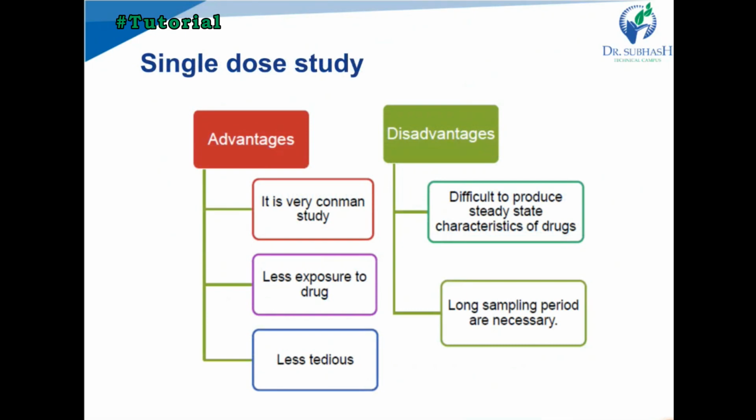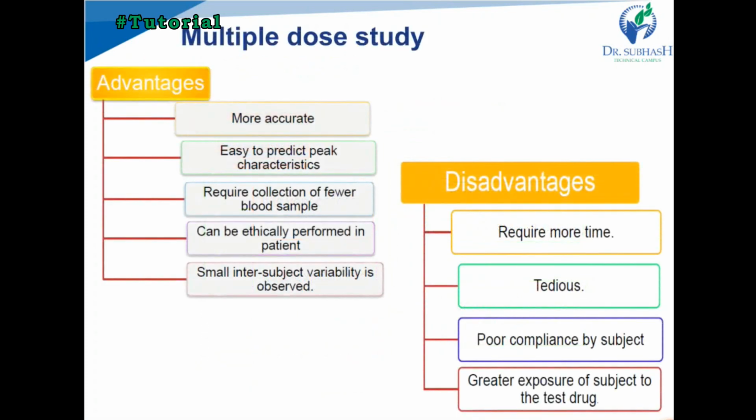A large number of samples is required to determine the viability, as compared to multiple dose studies. The next one is multiple dose studies. What are the advantages compared with the single dose? They are more accurate than single dose studies, and it is easy to predict all the peak characteristics. It requires fewer blood samples than single dose, can be performed ethically in patients, and we can observe small inter-subject variability. We can reduce the inter-subject variability as compared to single dose studies.